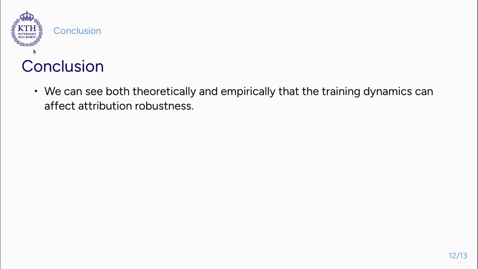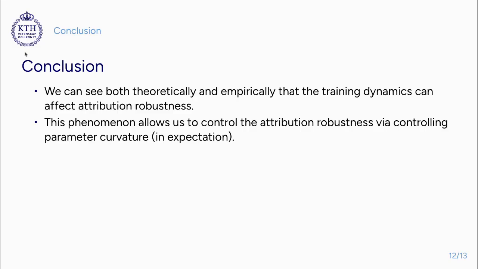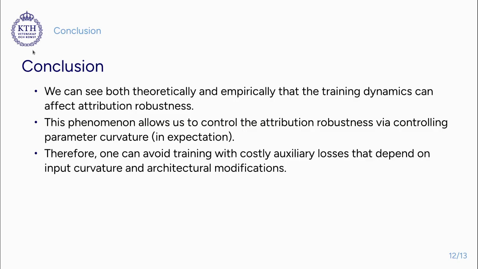So to conclude our study, we can see both theoretically and empirically that training dynamics is playing a key role here. This is a new dimension to attribution robustness and deserves its own study. Moreover, we have seen empirically that we can bias the optimization towards solutions that we like, the ones that have higher attribution robustness. And this means maybe we can avoid training with costly input-dependent auxiliary losses and architectural modifications.